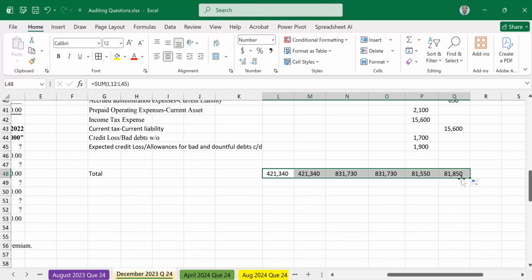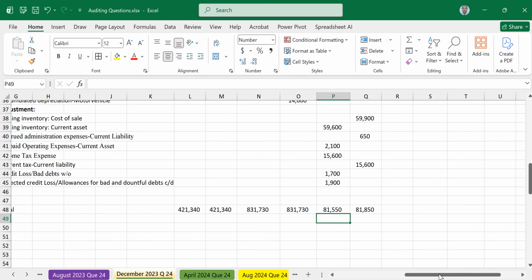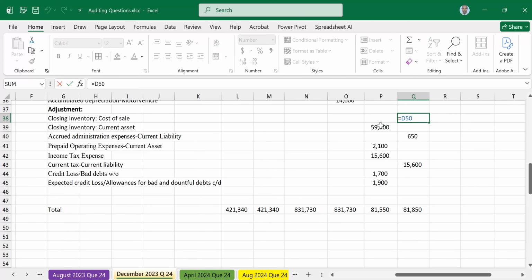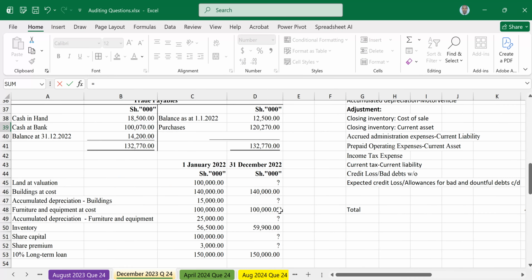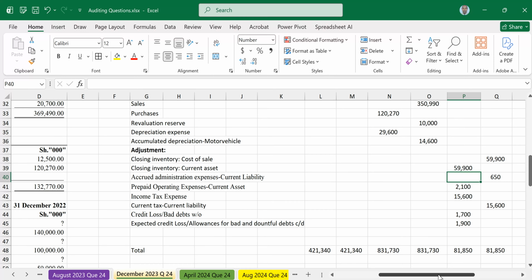So this is not balancing because the inventories are not tallying. This inventory is 59,900. This is 59,600. But the correct value was 59,900. So let us change. The closing inventory is 59,900. So once you adjust that, it now balances at 81,850 and 81,850.